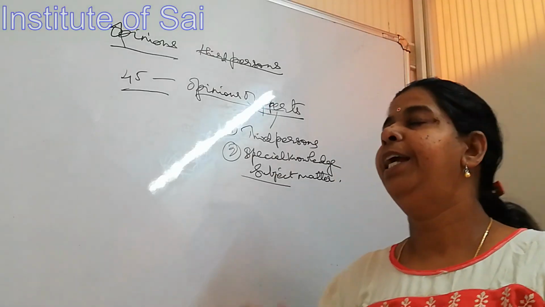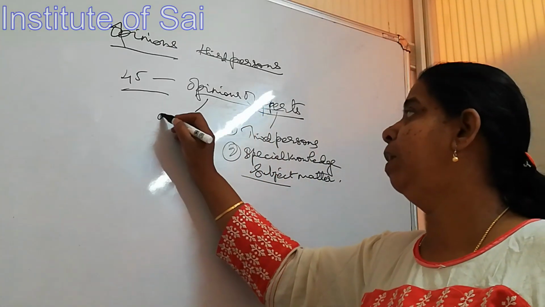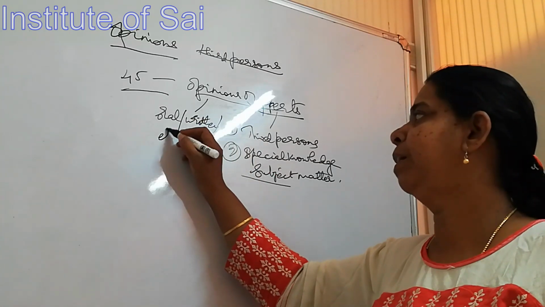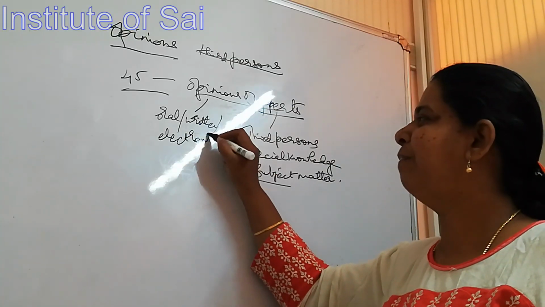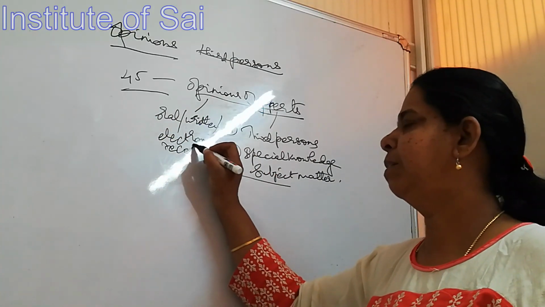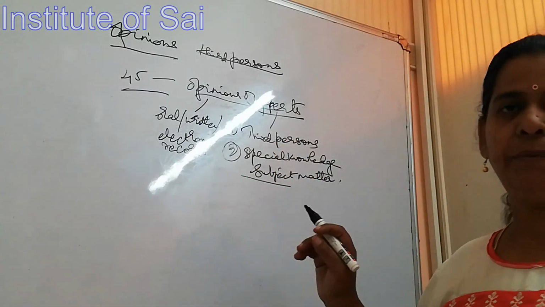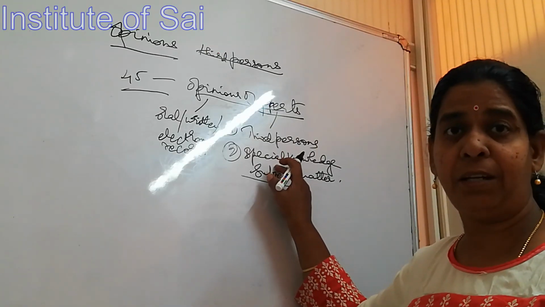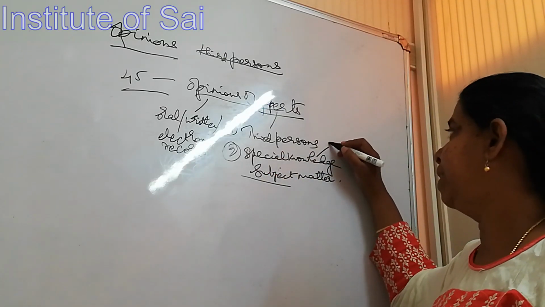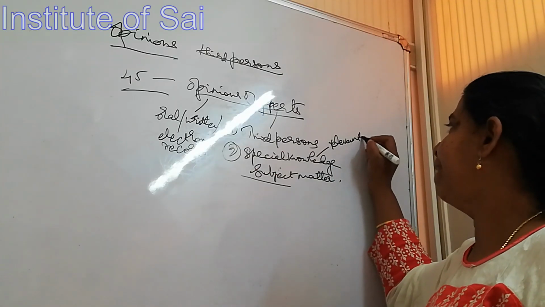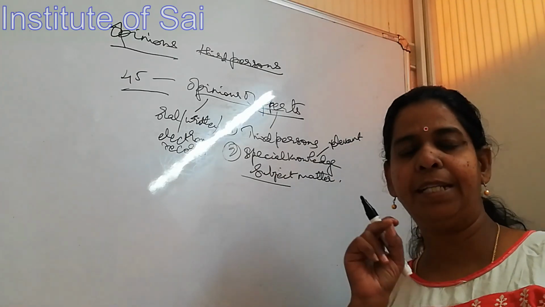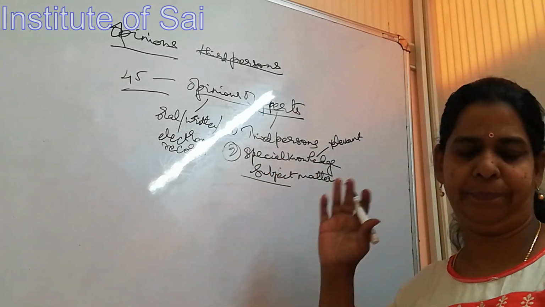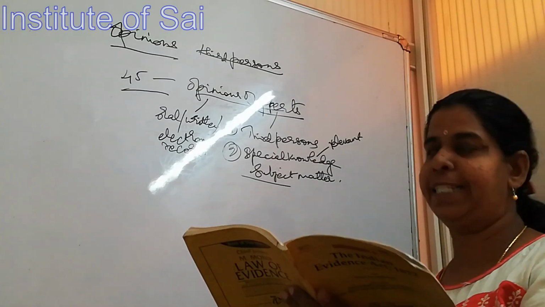So it is not only that it should be written, it can be oral or written or electronic record. This is common for everything, okay? You should remember it. That's it. So this is opinions of experts. Who are experts? Of course they are third persons, but because they have special knowledge, their statements become relevant. They have special knowledge. That is the only thing which makes it relevant evidence. Otherwise they are not at all there in the game. Clear?